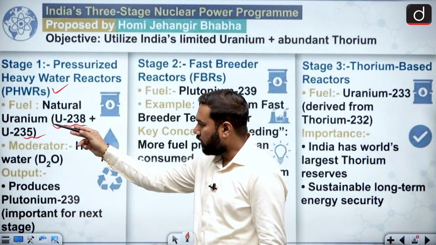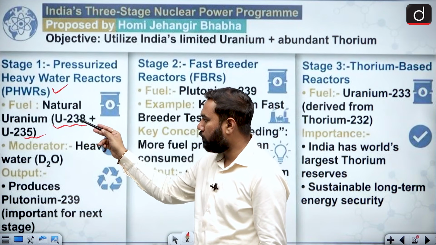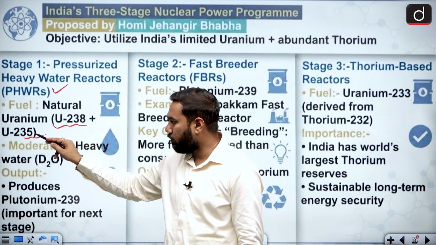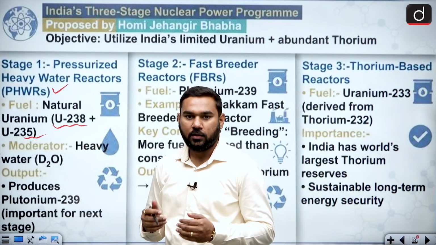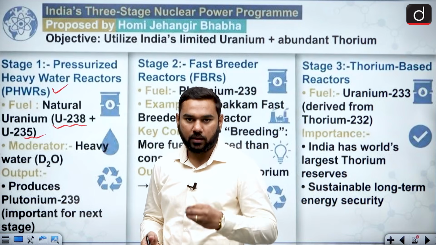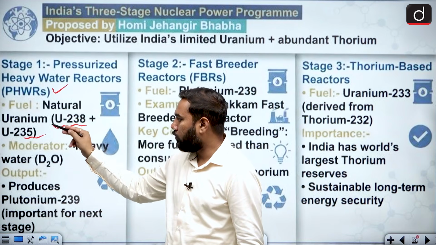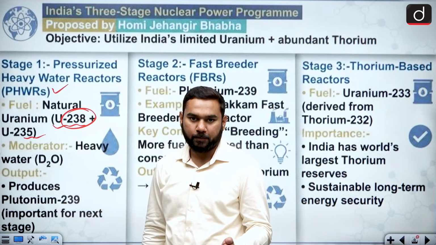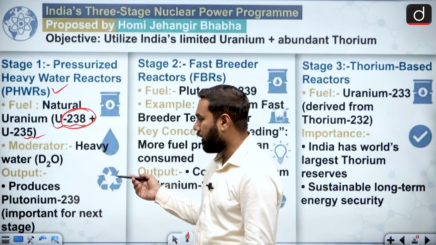Why do you put uranium 235 with your uranium 238? Because you are using uranium 235 for energy formation, and after the transmutation process, lots of neutrons come out. So basically using the neutrons, you want to convert this 238 into plutonium 239.